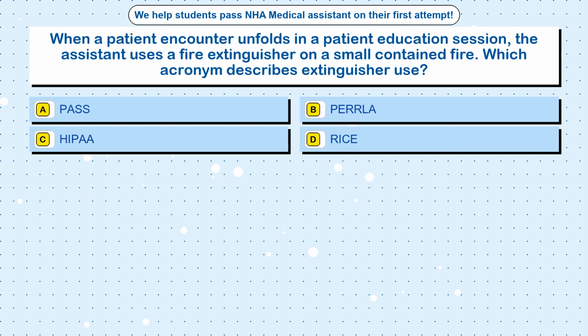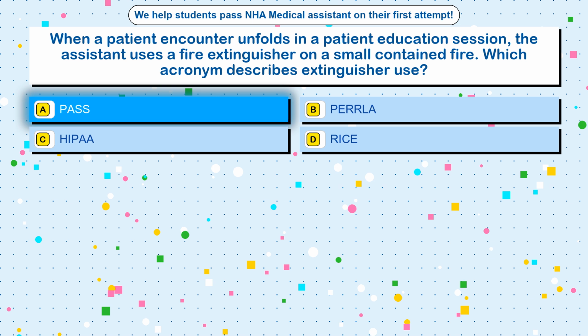Question 72. When a patient encounter unfolds in a patient education session, the assistant uses a fire extinguisher on a small contained fire. Which acronym describes extinguisher use? Option A, PASS. Option B, PERLA. Option C, HIPAA. Option D, RICE. The correct answer is option A, PASS.